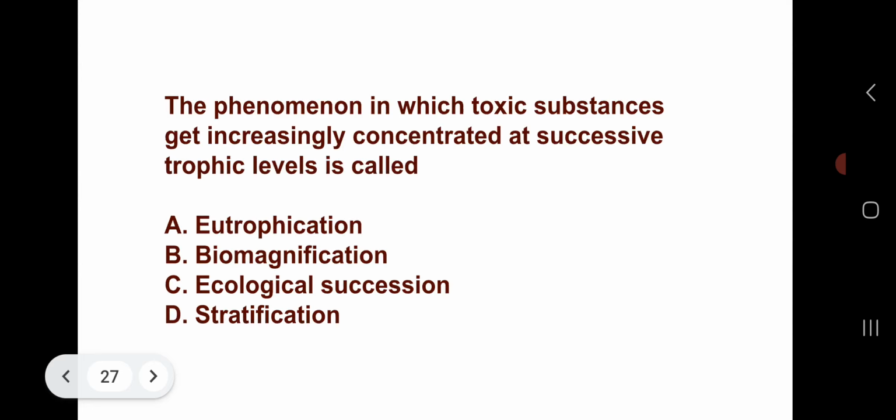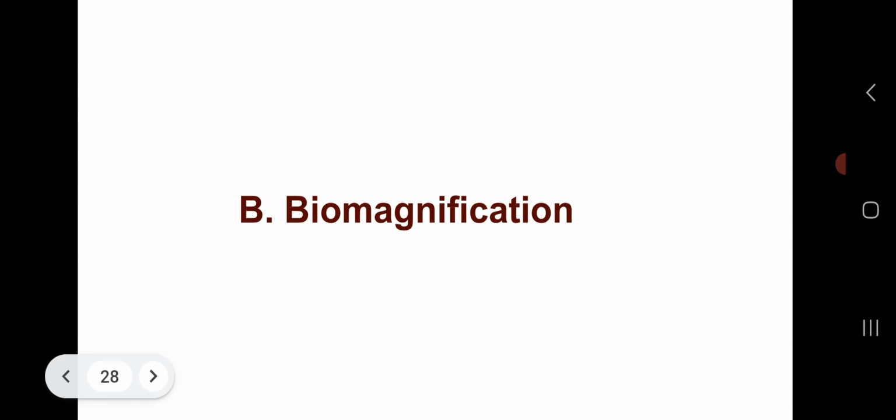Which will be the correct one? The correct answer is option B, that is biomagnification. Next question.